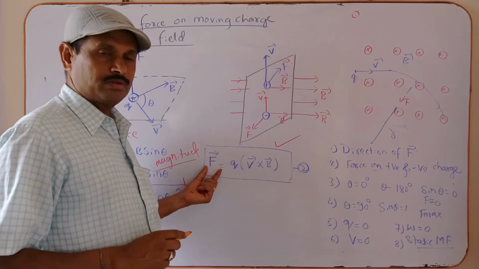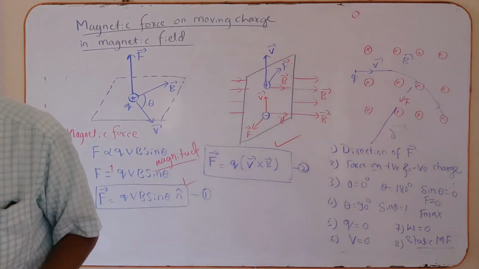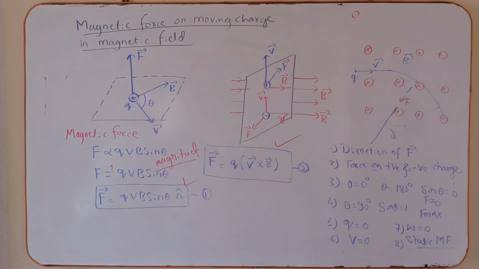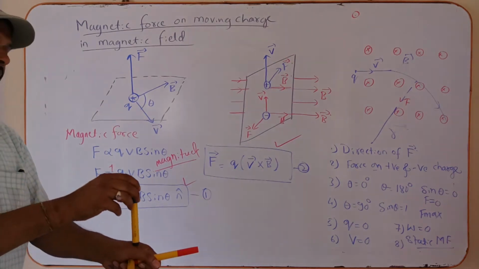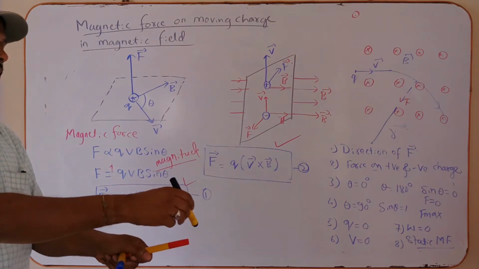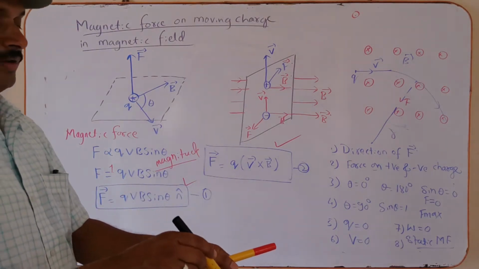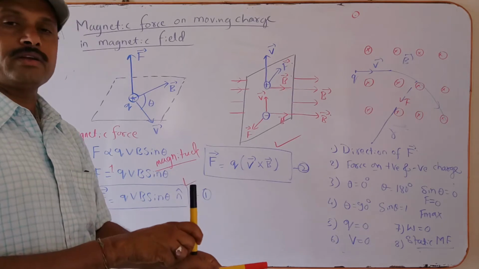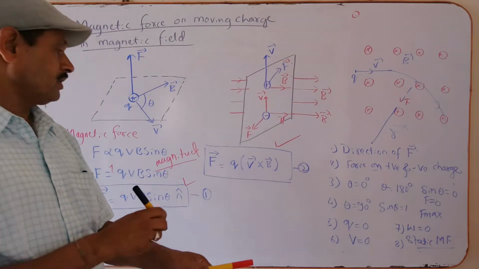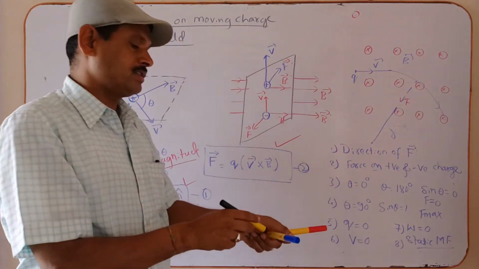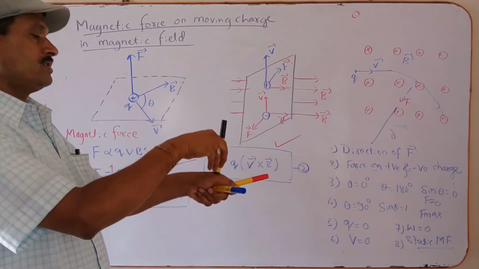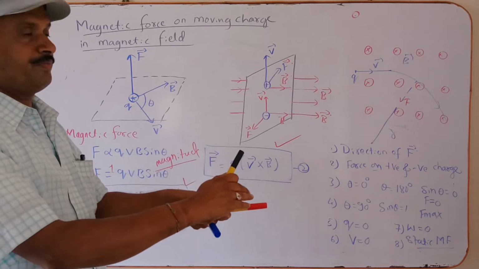What is the direction of the force? The direction of the magnetic force is always according to the vector property of the vector product. The magnetic force acting on the moving charge is always perpendicular to the plane containing the direction of motion and the direction of the magnetic field, or the plane containing the velocity and the magnetic field. According to the vector property of the vector product, this is the velocity, this is the magnetic field. The force is always perpendicular to the plane containing these two.